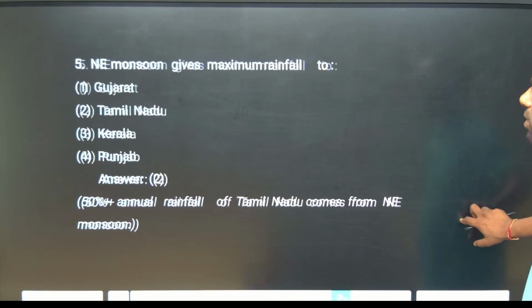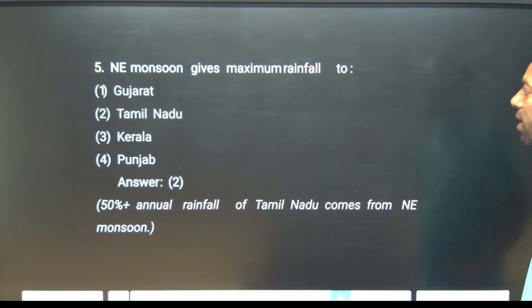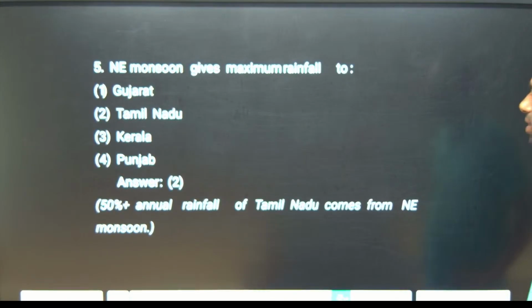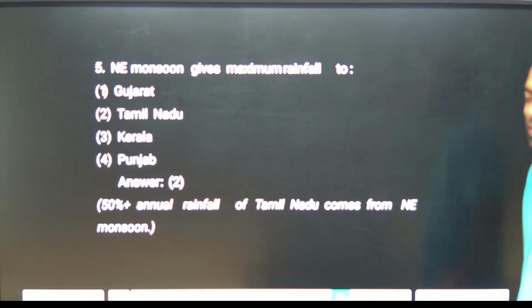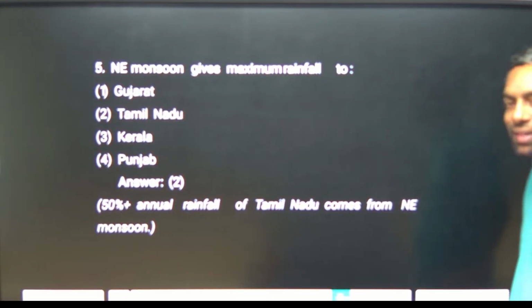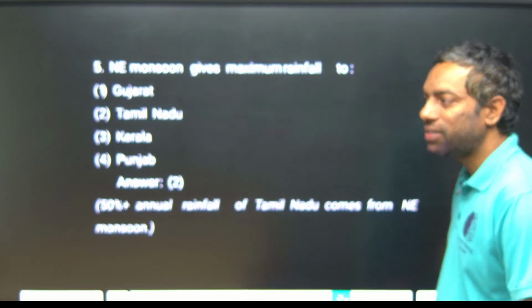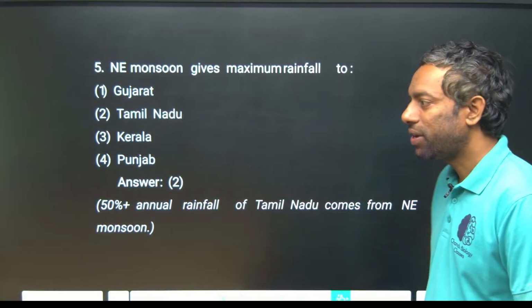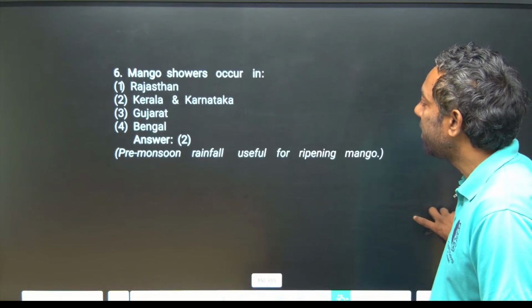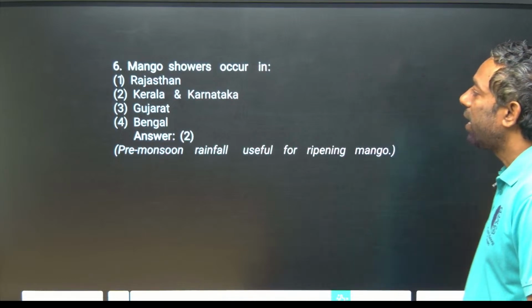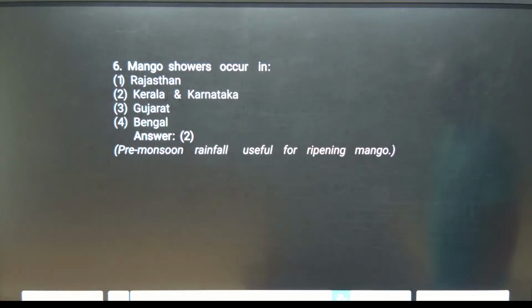The northeastern monsoon gives maximum rainfall to Tamil Nadu. 50% of the annual rainfall of Tamil Nadu comes from the northeastern monsoon. Tamil Nadu is northeastern monsoon. The southwest monsoon is for Meghalaya. Mango showers occur in Kerala and Karnataka.